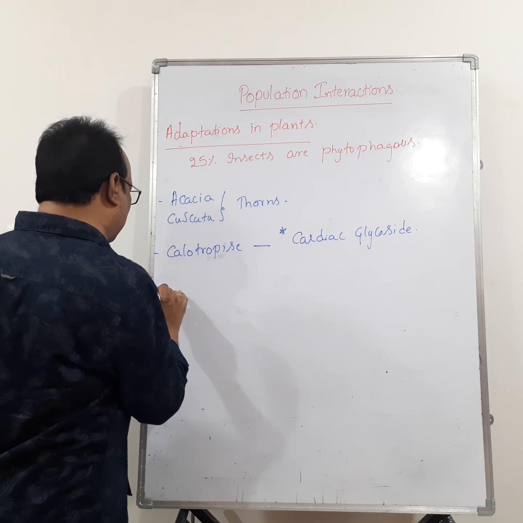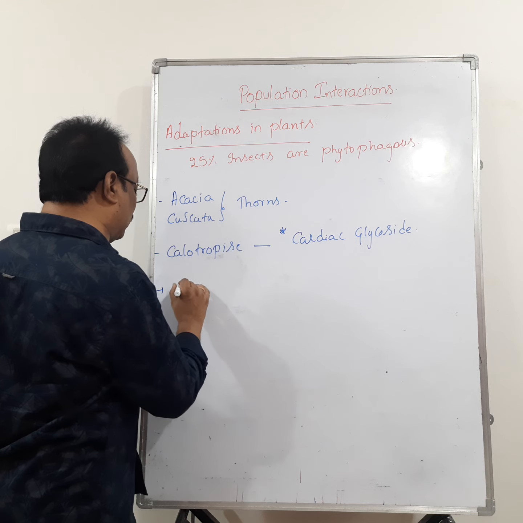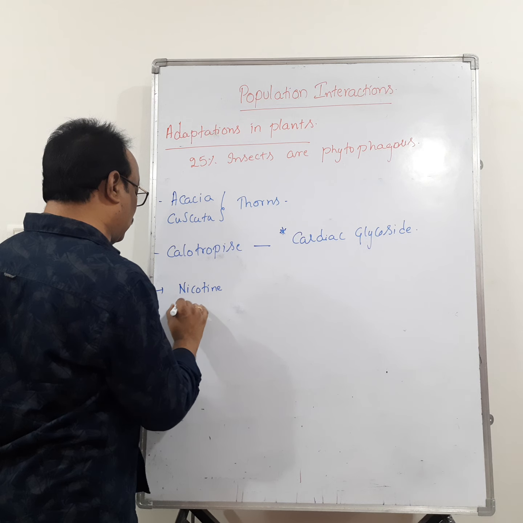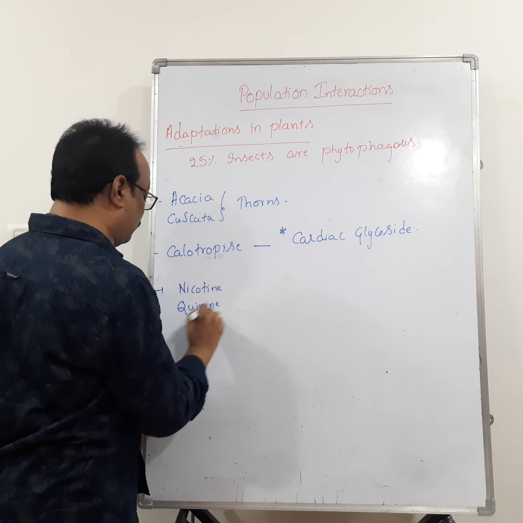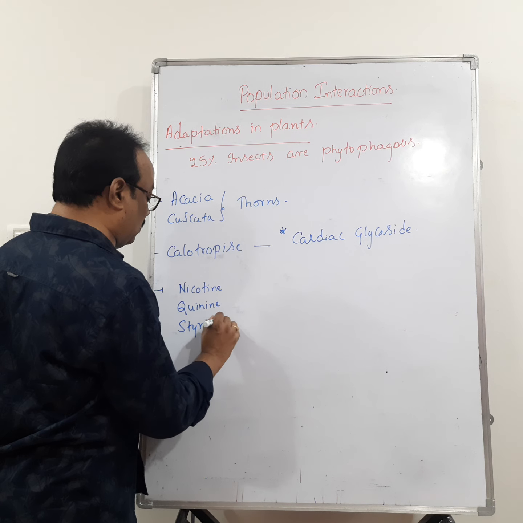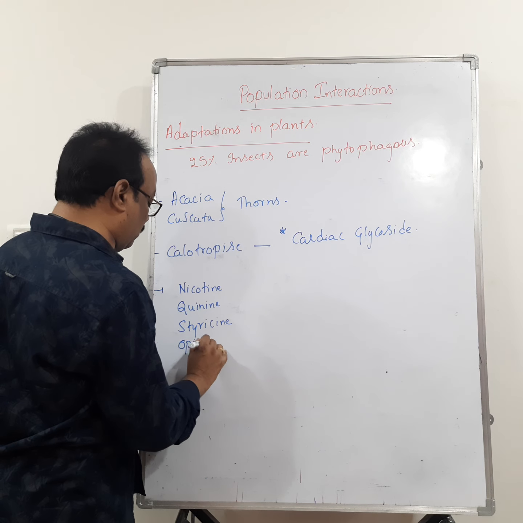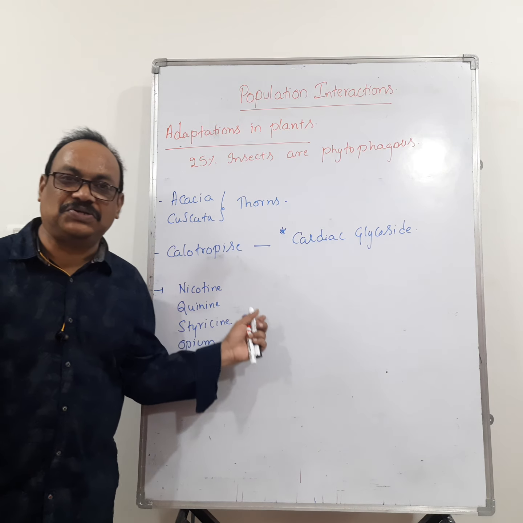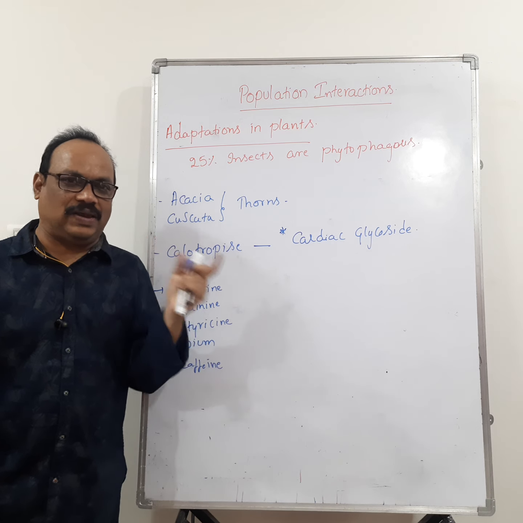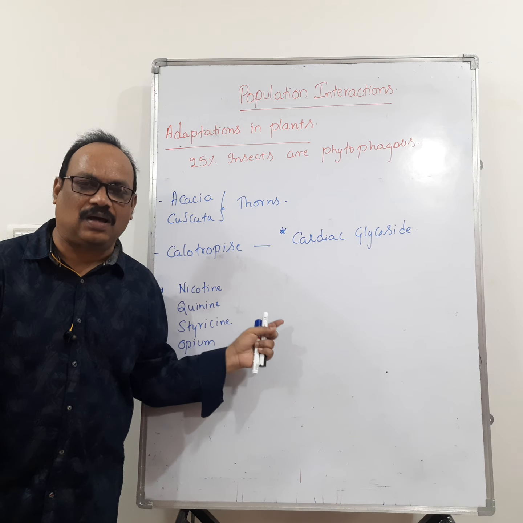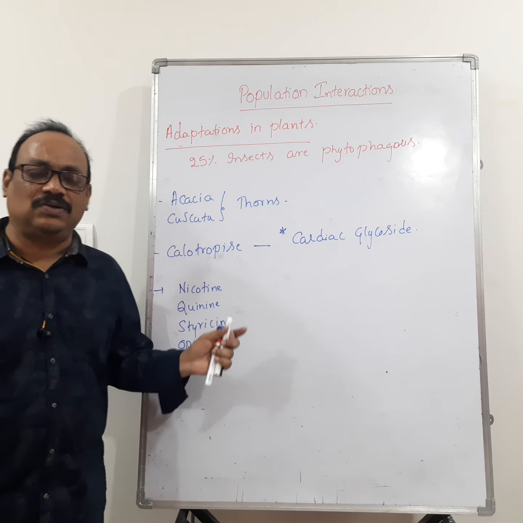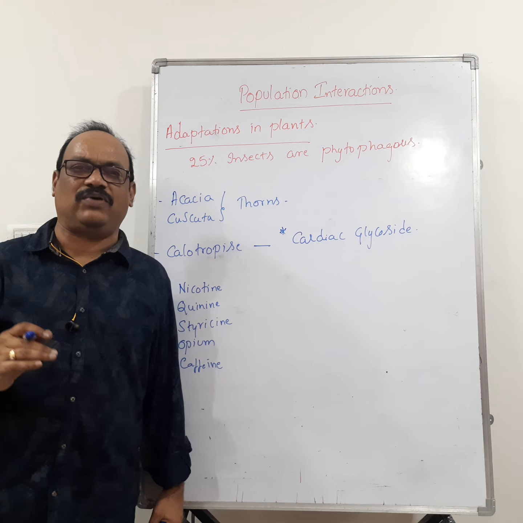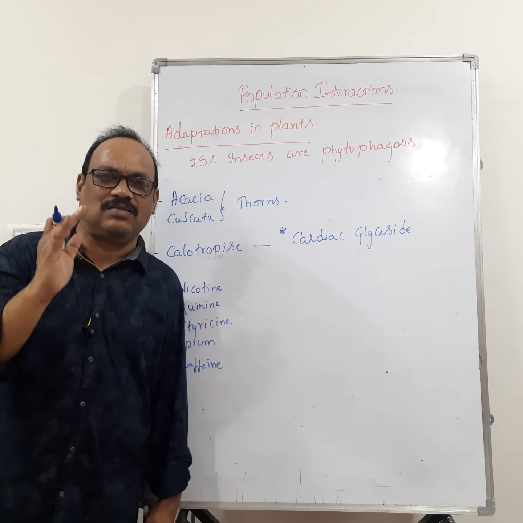Similarly, there are plants secreting nicotine, quinine, tyrosine, opium, and caffeine. All these are commercially important products for us, right? We extract these products from the plants for commercial purposes only. But actually, the plants are producing these products for their defense. Which type of defense? It is the chemical defense against the predators.